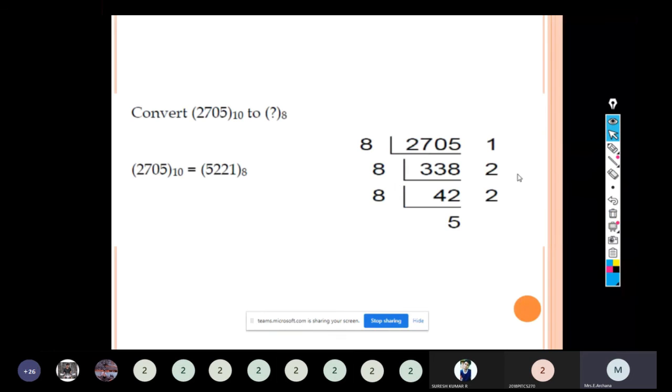What is the value? 338 into 8 is 2704, so the remainder will be 1. When we divide 338 by 8, we will get the value 42. 42 into 8 is 336, remainder will be 2. 5 8s are 40, remainder will be 2. So the answer for this question will be 5221.